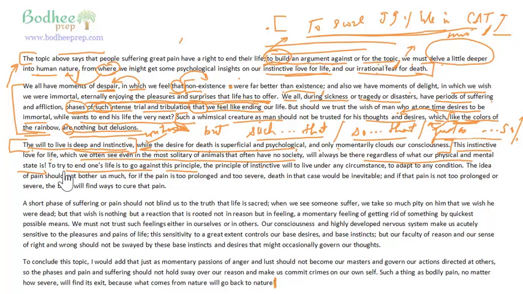And what is this principle? To try to end one's life is to go against this principle. And what is this principle? Resumptive modifier. Look at this. Again, I'm giving examples of all the grammatical constructions that I use. To try to end one's life is to go against this principle. And what is that principle? You have described it in the form of a phrase. The principle of instinctive will to live under any circumstance, to adapt to any condition.